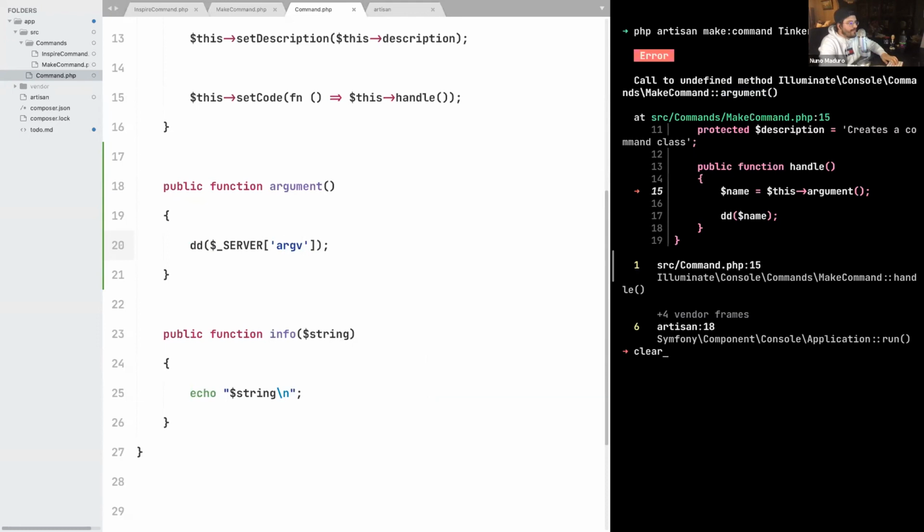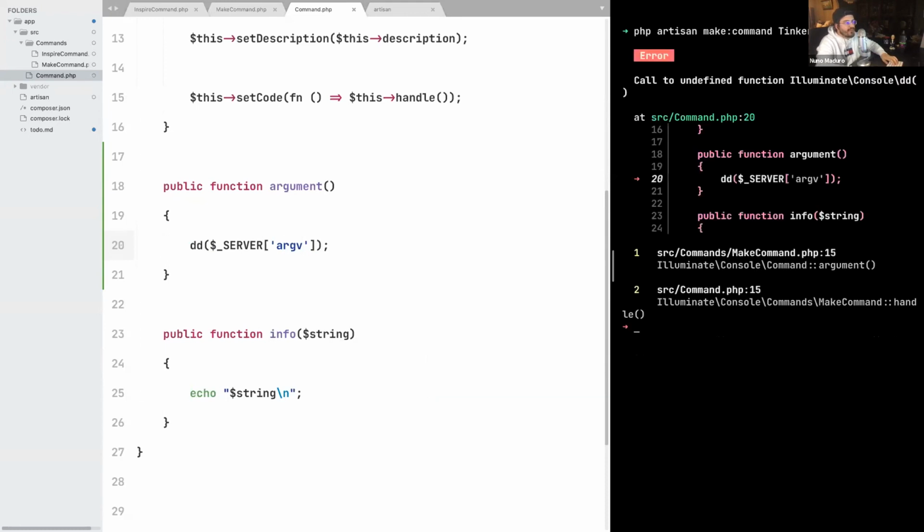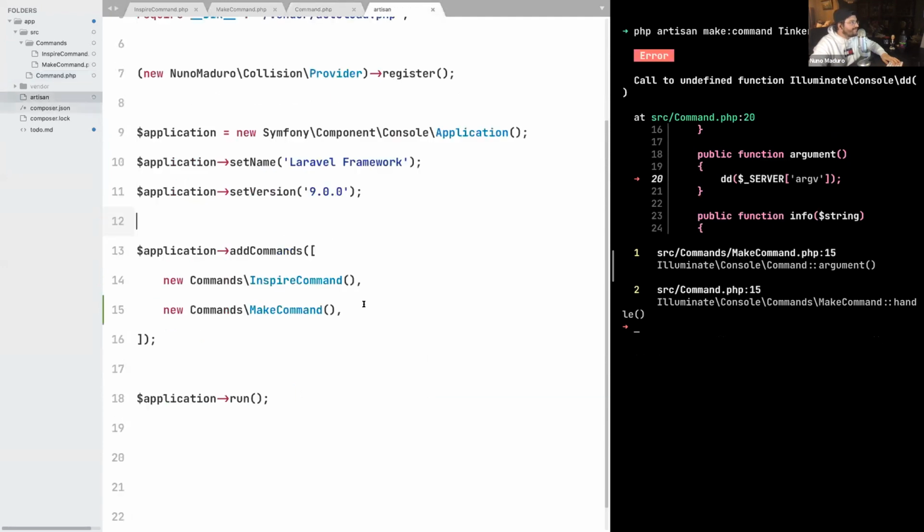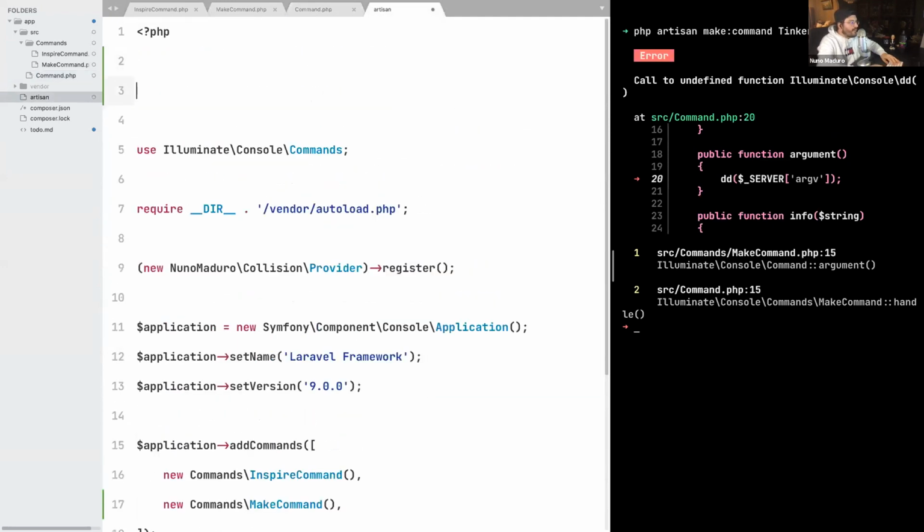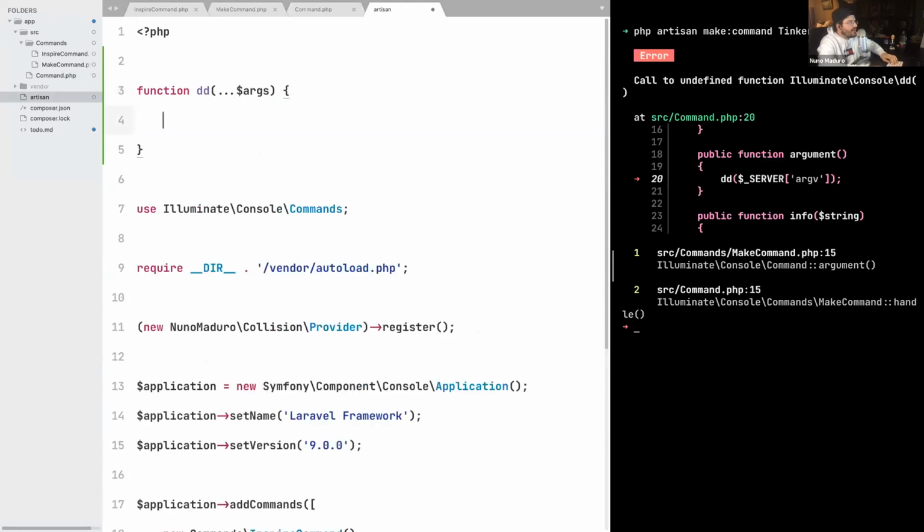All right, so let's type php artisan make:command. And I'm seeing this error saying that we are trying to call an undefined function with the name dd. Now, we all love dd, and it is really annoying that I need to do a var_dump every single time. So let's create dd so we can move forward. Let's create a function with the name dd that receives a bunch of arguments and just var_dumps those arguments, just like that.